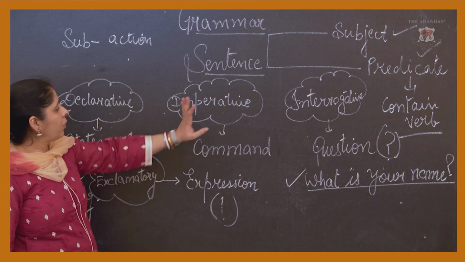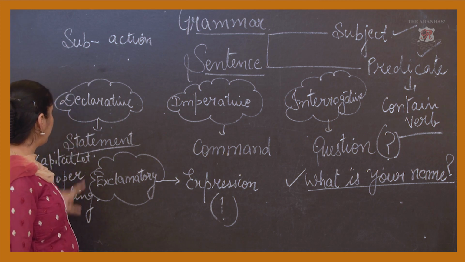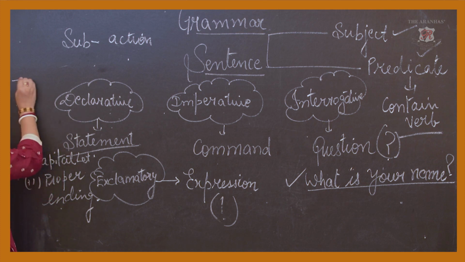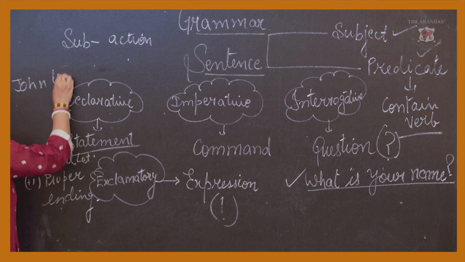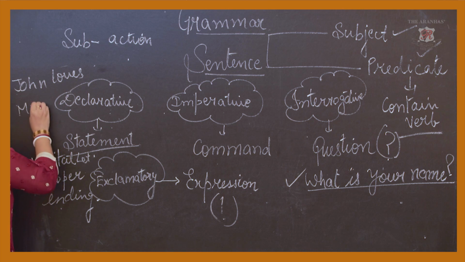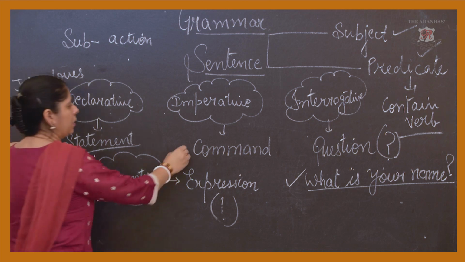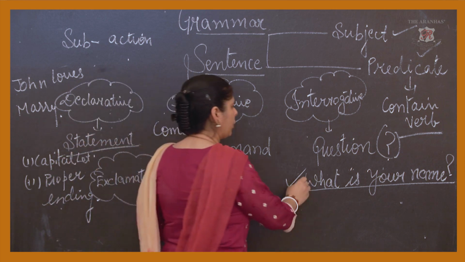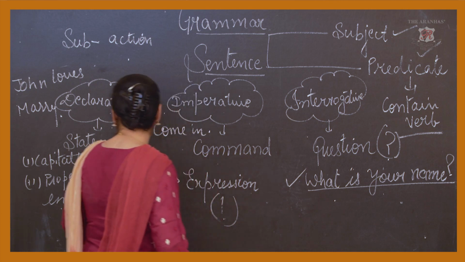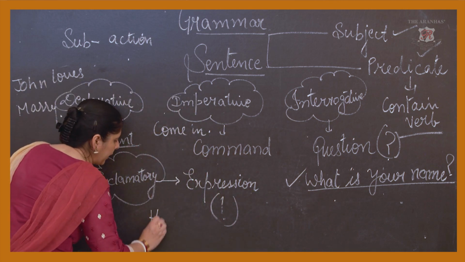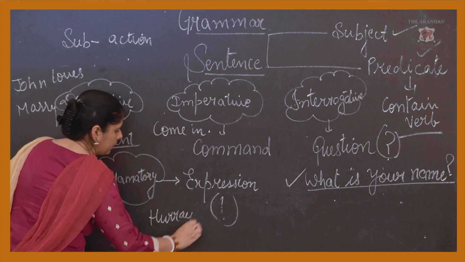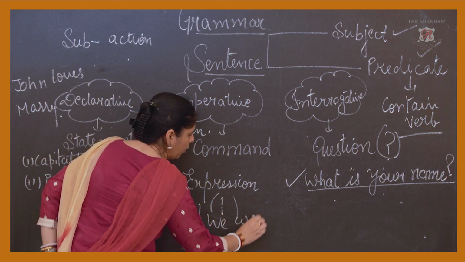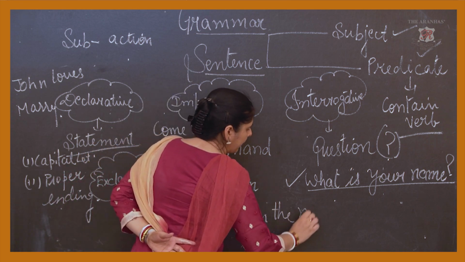I think I am quite clear on all the statements. Declarative is the statement. For example, Mary loves. Come in. Interrogative. Especially if I talk about exclamatory, for example, hooray, we won the match.